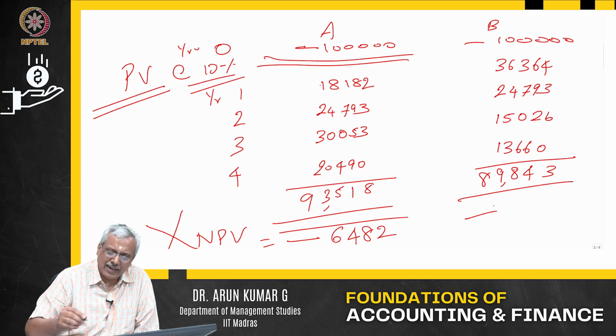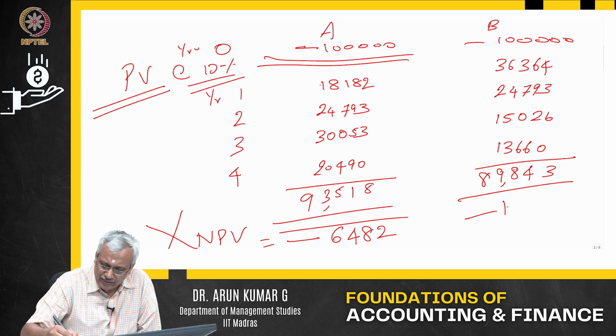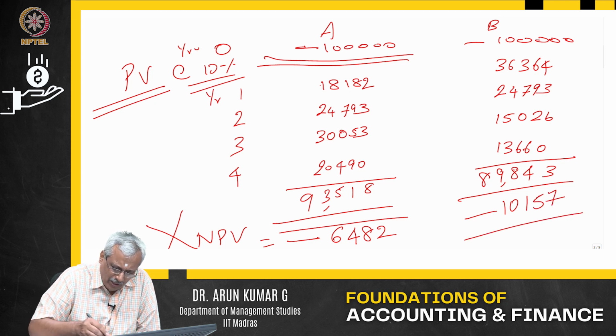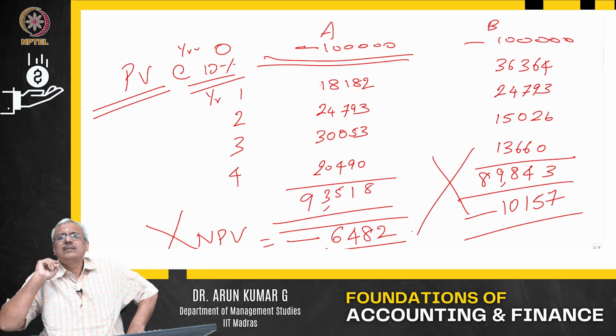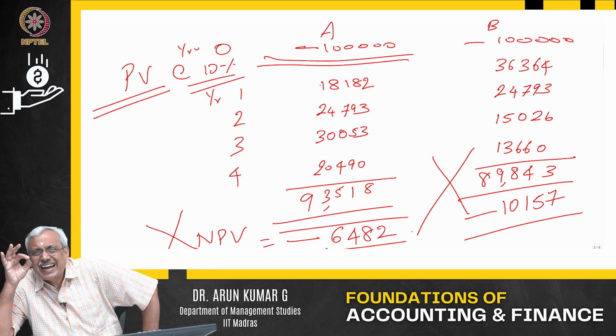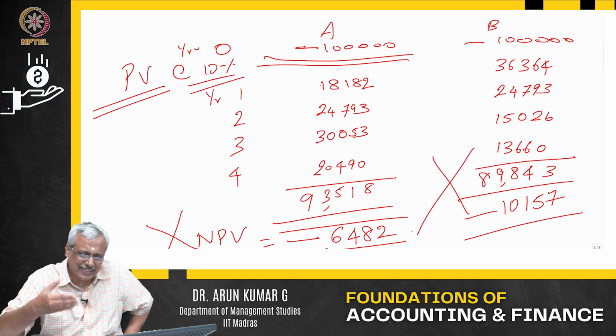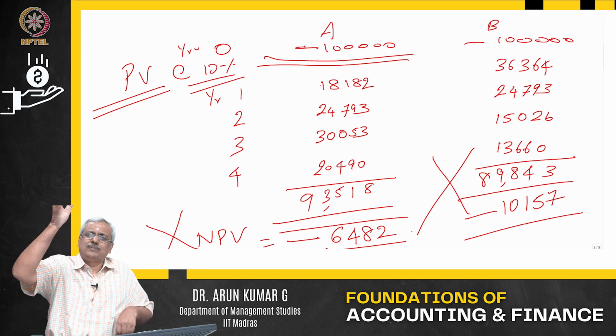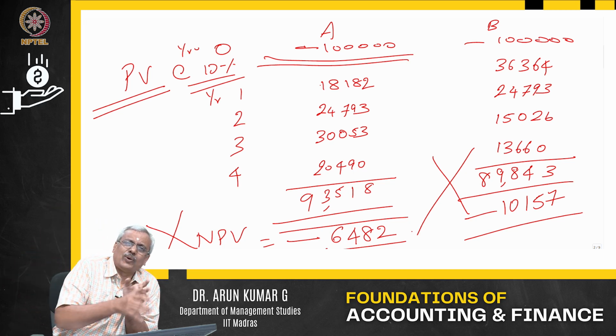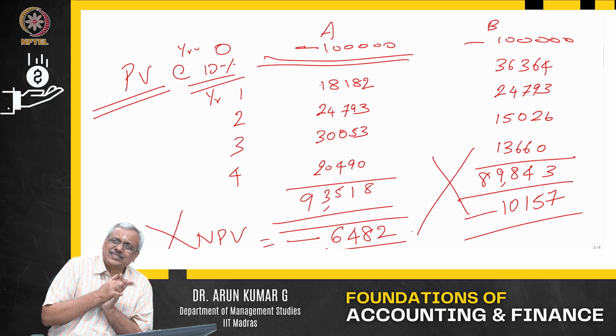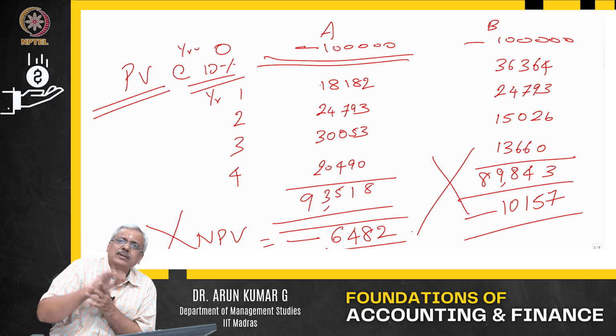What is the negative? It gives you 10,157. So what happens? Both the projects unfortunately are not viable because it is giving you a negative NPV. That is the value of the money what you are going to get at a later stage. The value of it today is less than the investment. It is 1 lakh. So both the projects in this case are unviable.